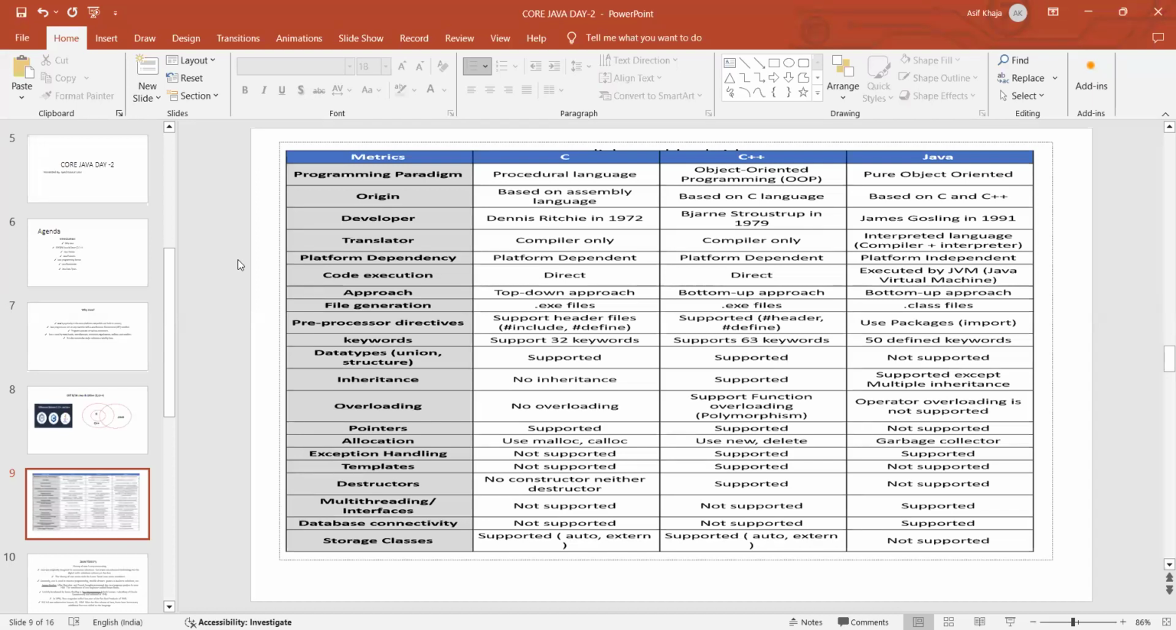You all know, right? Data types like union and structure, which are defined in C, will be supported only in C and C++. This union and structure are not supported in Java. The inheritance concept is supported only when the OOPS concept is supported by the language. You all know at the top level only, right? Only C++ and Java support OOPS, not C. So inheritance isn't supported in the C language. It is supported in C++ and Java.